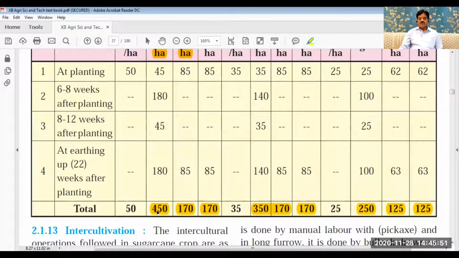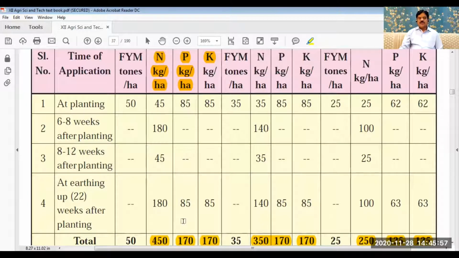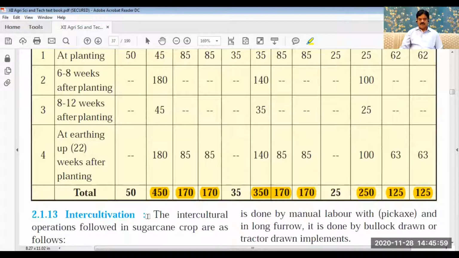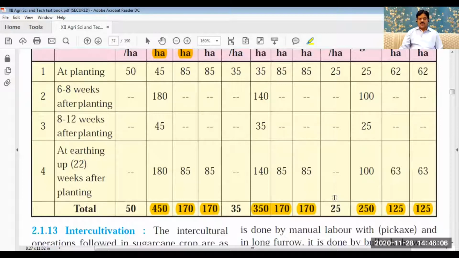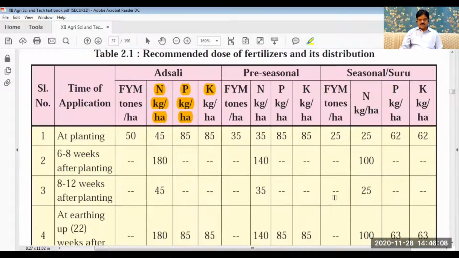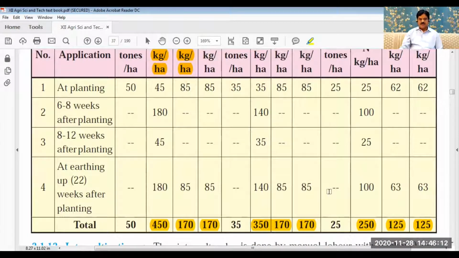Remember that the dose of NPK is reducing, and the highest dose is required in adsali planting. These 50, 35, 25 are the tons of FYM you have to apply. So don't forget the total doses. Now how to apply the total doses of NPK? Let us go over there.